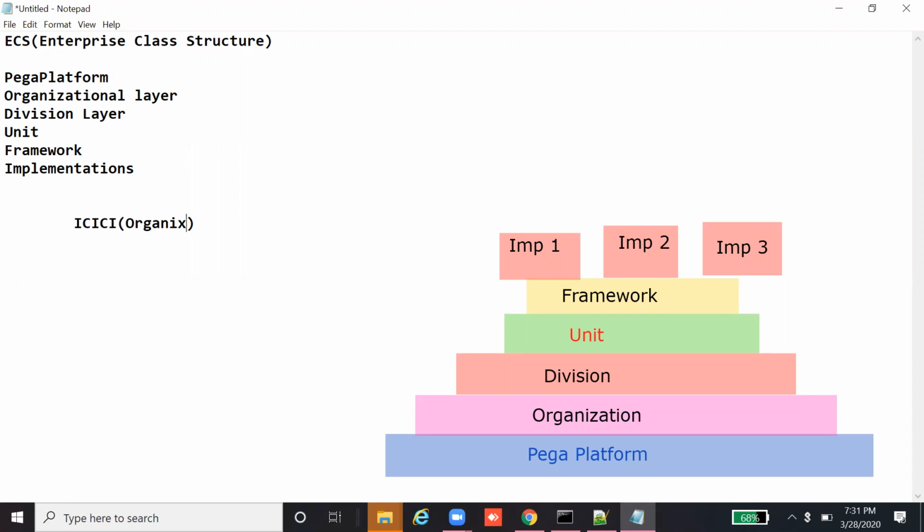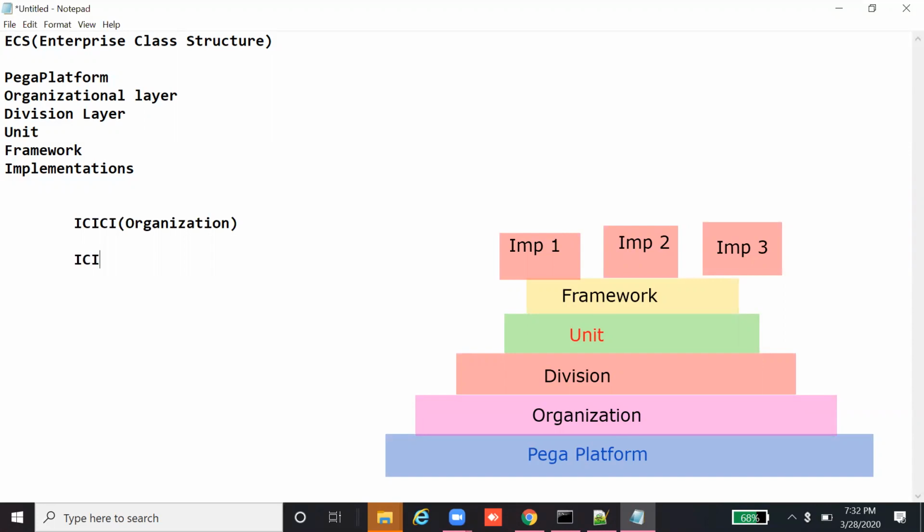So our organization here is ICICI. ICICI doesn't have only one type of business or unit. It has multiple departments, multiple kinds of domains, and a lot of applications involved in it.